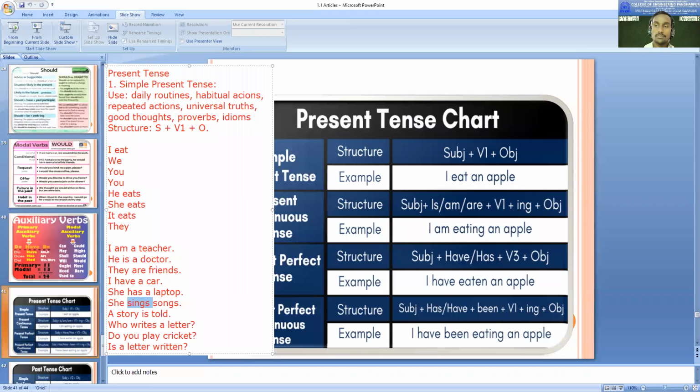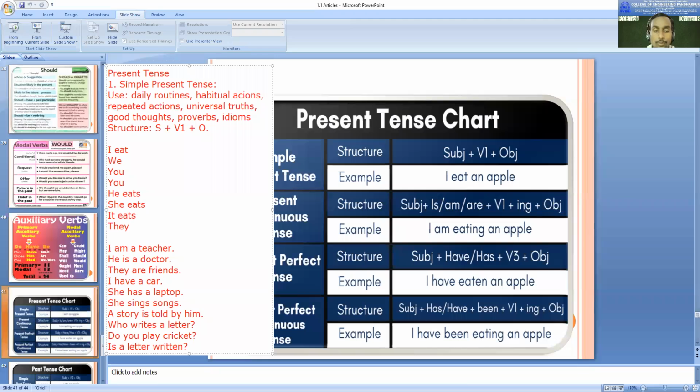Next, let's go to "A story is told." That's passive voice. And the tense? Simple past. Okay, let's try to analyze this sentence. A story is told. I will add here something like "by him."